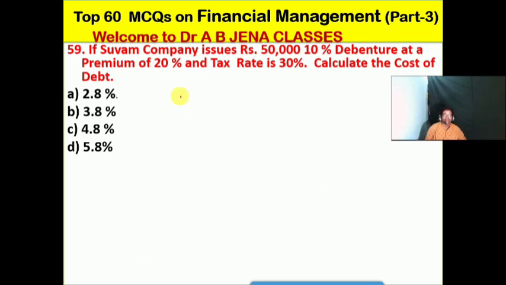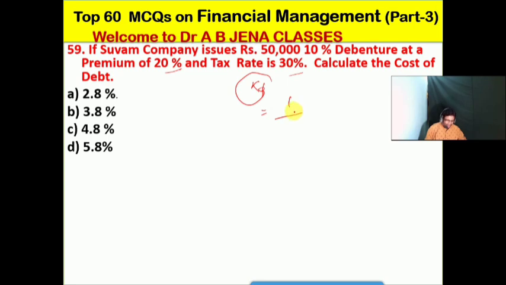So next one we will see. Shubham company issues ₹50,000, 10% debenture at a premium of 20% and tax rate is 30%. So here calculate the cost of debt. KD stands for cost of debt. So how is it calculated?